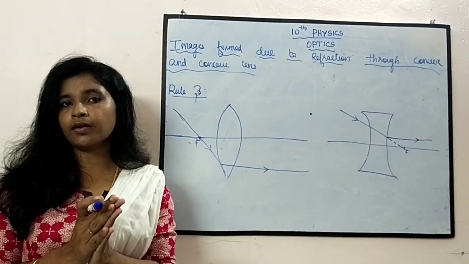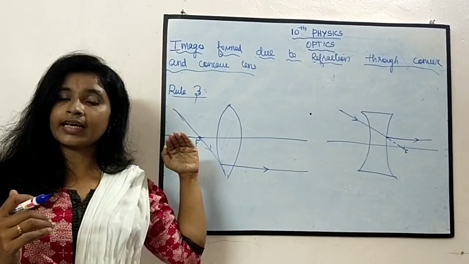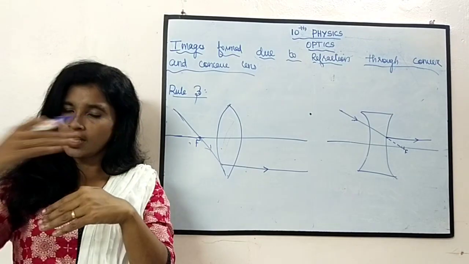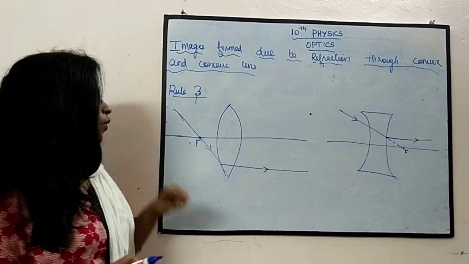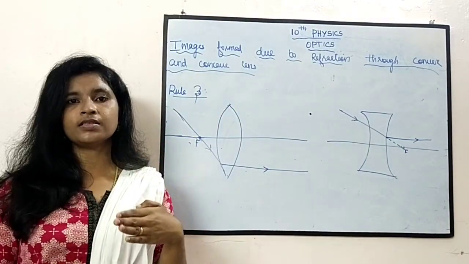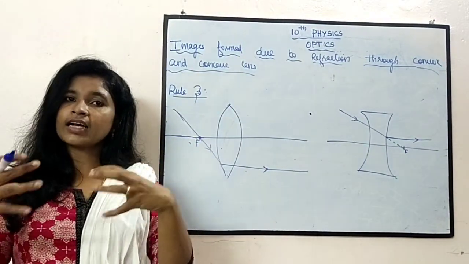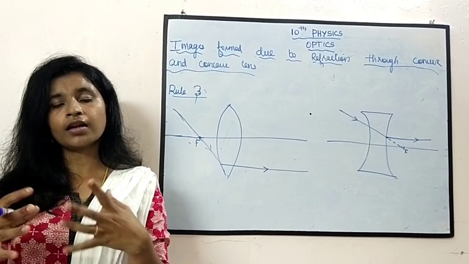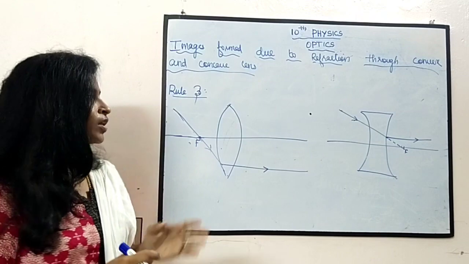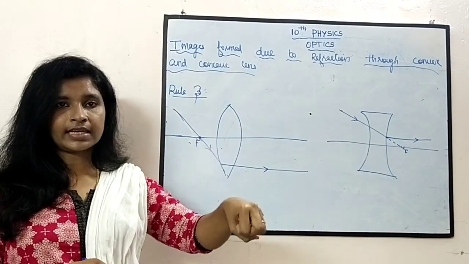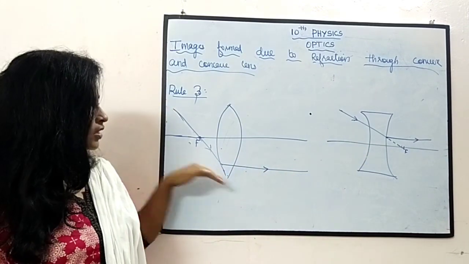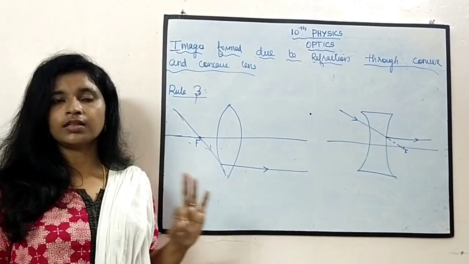So what is rule number 1? If the light is passing through the center of the lens, center வழியா போச்சுனா அதே pathல போய்டும். That is the first rule. What is the second rule? If the incident light is parallel to the principal axis, what happens? It will be converged at the focus. Or it will be diverged, but when we extend it, it will appear to converge. Okay, so parallel போச்சுனா focusல converge ஆகும், focus வழியா போச்சுனா parallel போகும். That's all. These are the 3 important rules.